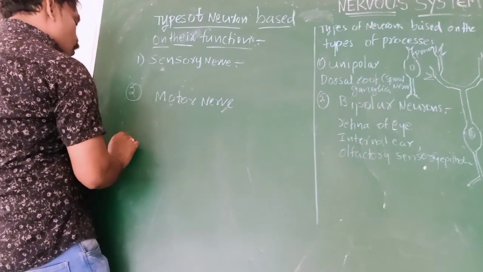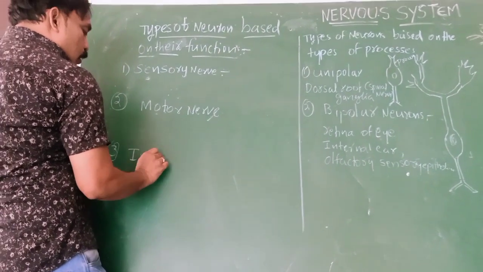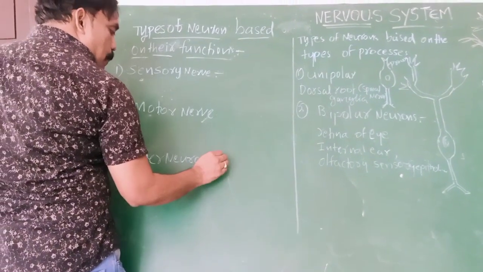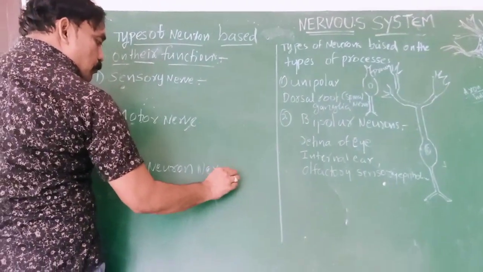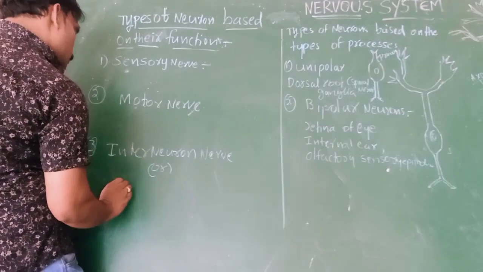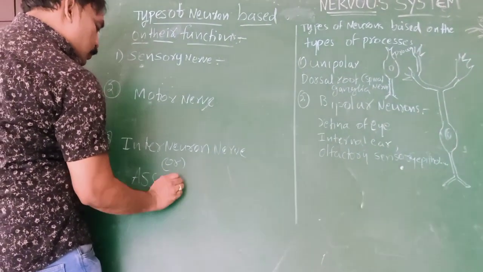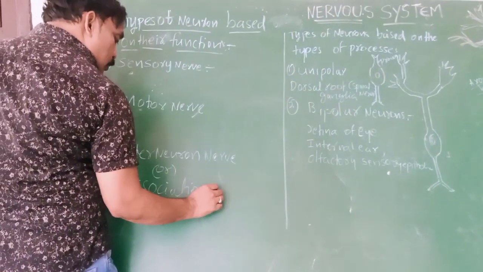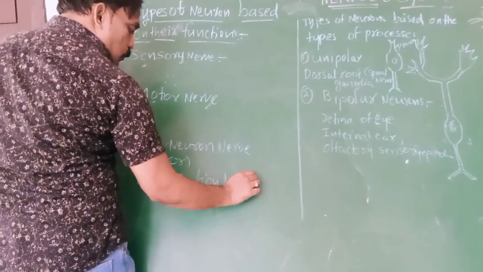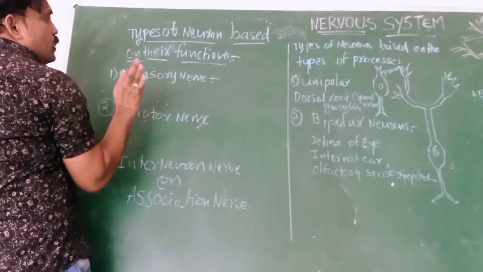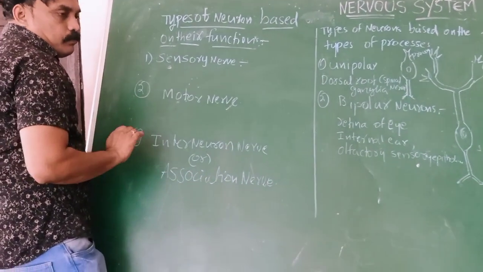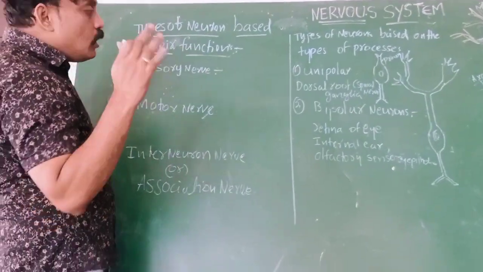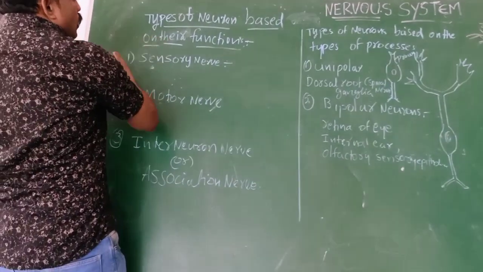Interneuron or association nerves. Okay, based on the function of the neuron, how they pass the messages from body parts to brain, brain to body parts, neurons are three types.